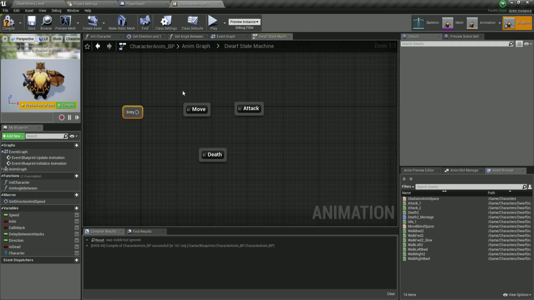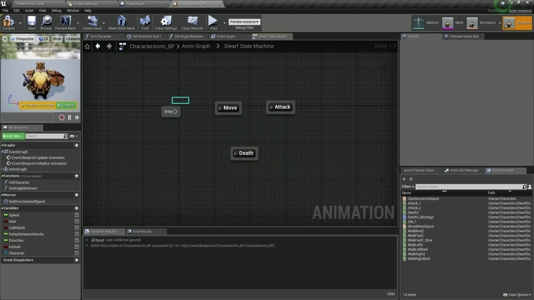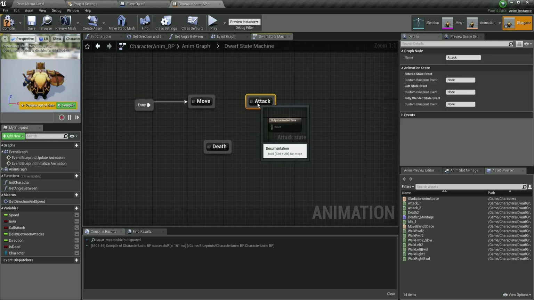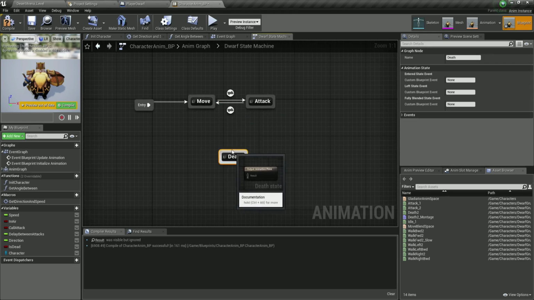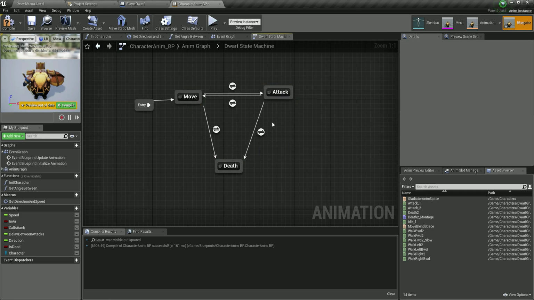The first one, of course, is going to be the move animation, and this entry point is going to decide which animation we go into first. So we are going to go into the move animation. From the move animation, we're going to go into the attack, and vice versa. From attack, we're going to go back to the move, and we can go from both of these to the death animation when we die. Now it's time for us to add these animations.